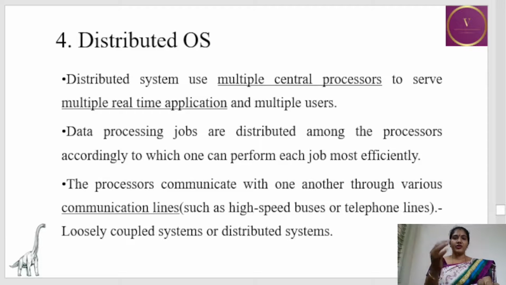The processors communicate with one another via communication lines. Here it is a loosely coupled system. Loosely coupled in the sense that one component will have little or no knowledge about what is happening in the other component, and the main difference between a loosely coupled and a tightly coupled system is that a loosely coupled system is aiming for distributed memory, and a tightly coupled system is aiming for shared memory.